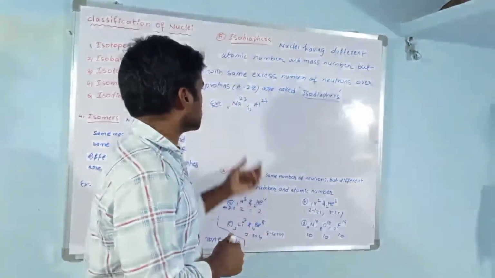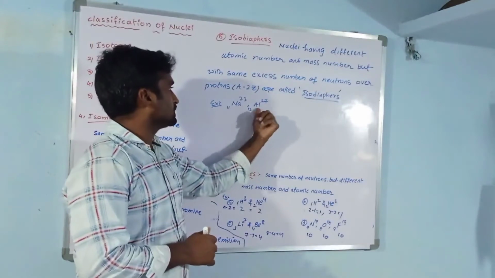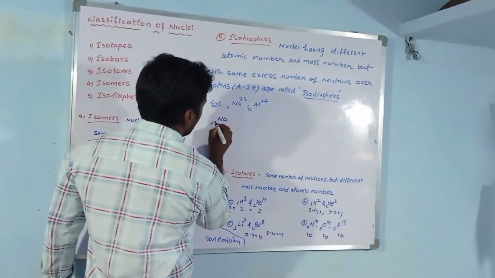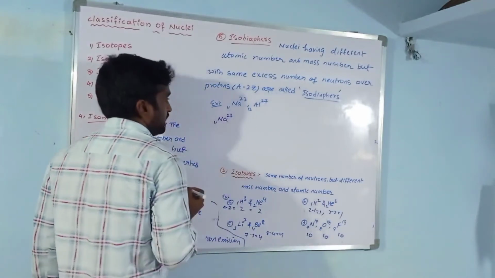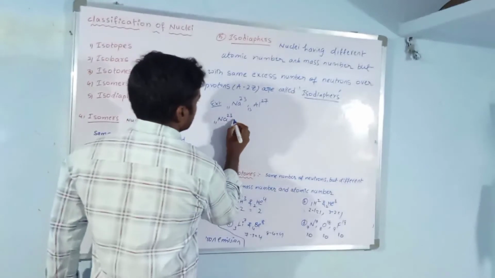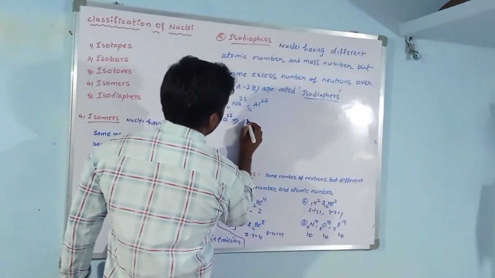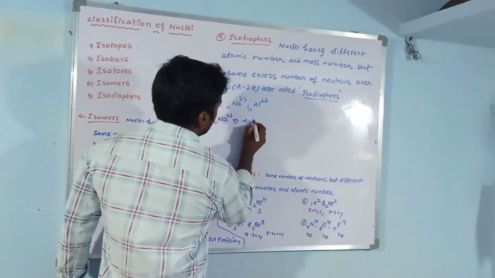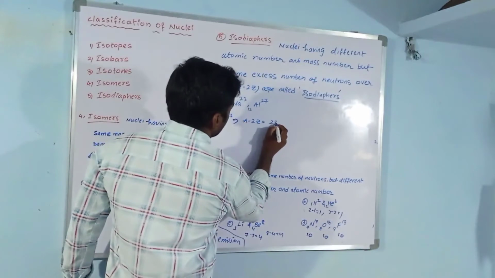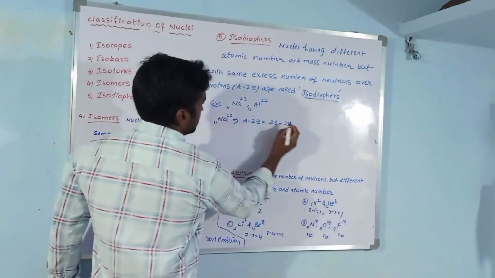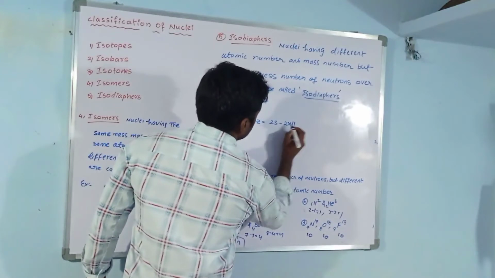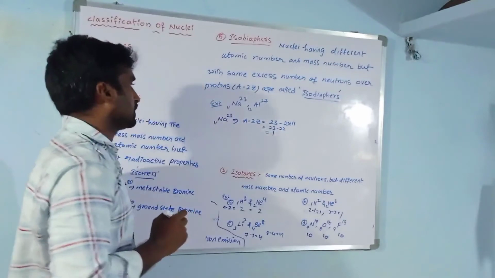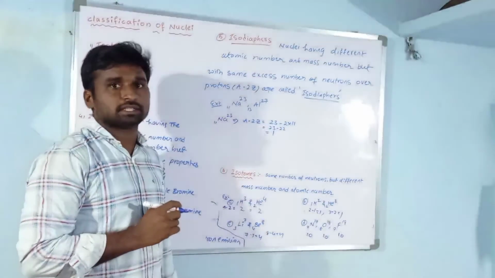If we take the example, this is sodium 1123, this is aluminium 1327. In sodium 1123, what is the excess number of neutrons? That is A minus 2Z. What is A in this element? 23 is A. So A minus 2Z equals 23 minus 2 into 11, that is 23 minus 22, that is 1. So the excess number of neutrons is 1.